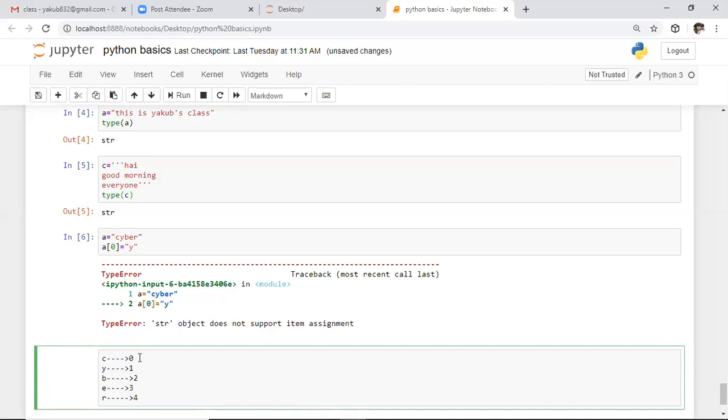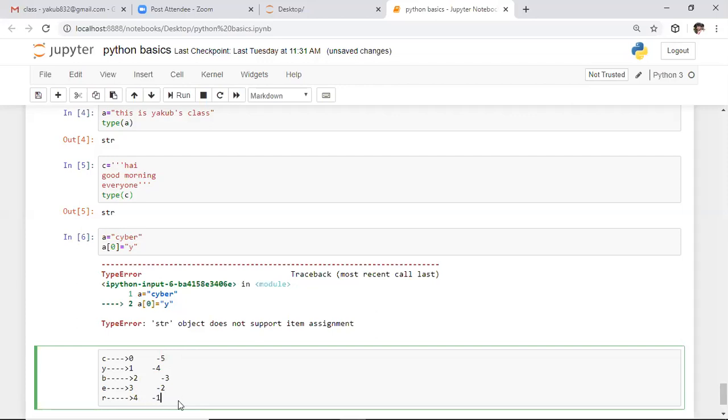Whenever you want to access these characters with negative indexing, it always starts with -1. If you want to access something from the backside, we need to use negative indexing. Negative index always starts with -1, and the next one corresponds to -2. After this it is -3. If you want to access this character, you need to specify -4, and here you need to specify -5. You need to remember this: positive index always starts with 0 and negative index always starts with -1.